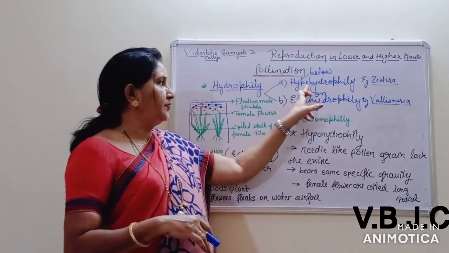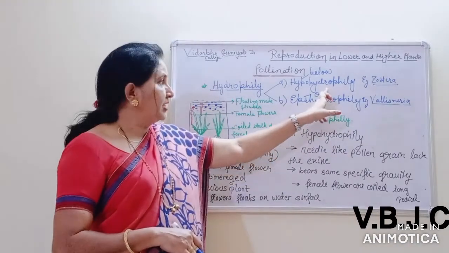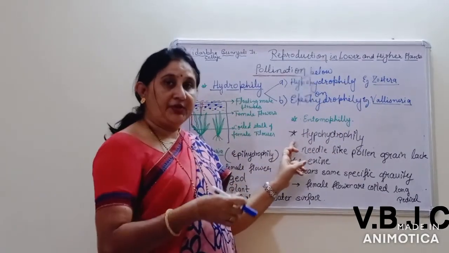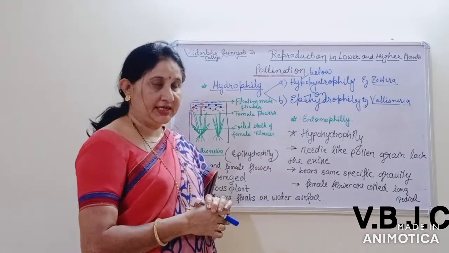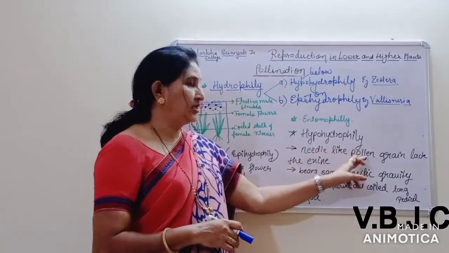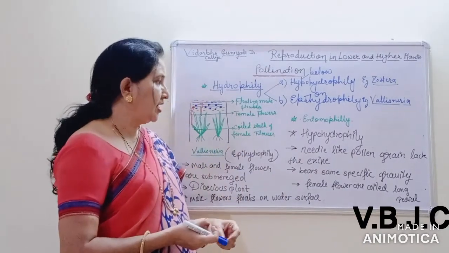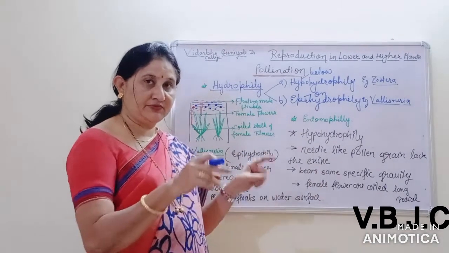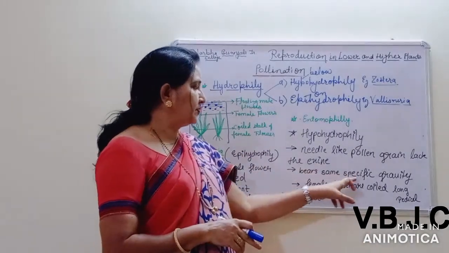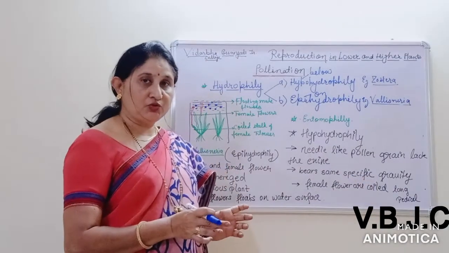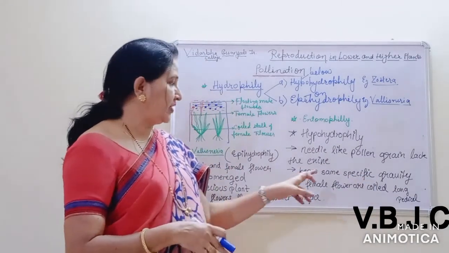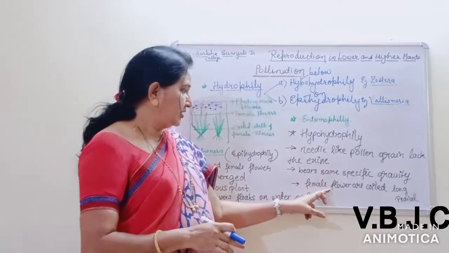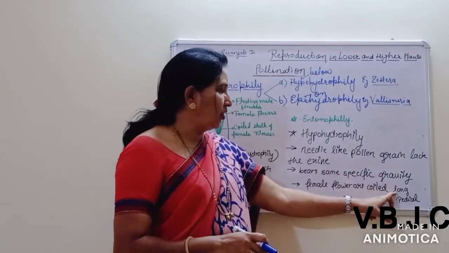In hypohydrophilous plants, the example is Zostera. What are the adaptive characteristic features present in this type of flower? Needle-like pollen grains, long and elongated, lacking the exine, with only the intine present and the outer layer absent. They bear a specific gravity similar to water, which is why they can float below the water surface. Then the female flowers have coiled, long pedicels.